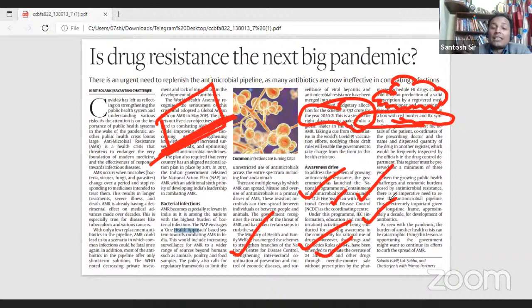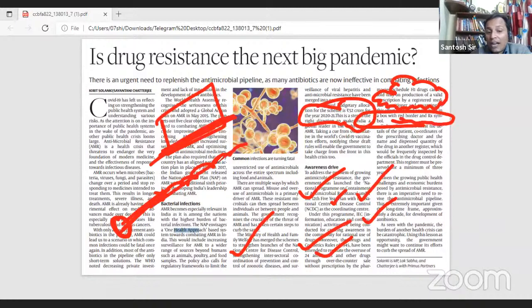So antibiotics are not coming. New antibiotics must come to tackle this antimicrobial resistance, because, as I told you, it's also a natural process. If we use some antibiotic for 50 years, many bacteria will become resistant to that, and obviously their offspring will also be resistant because of mutation.